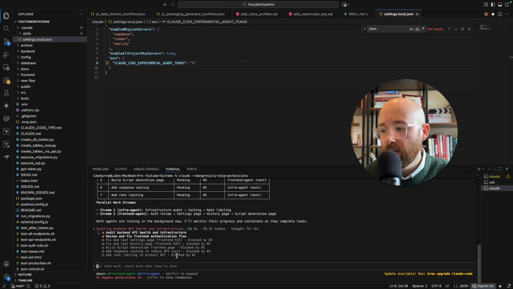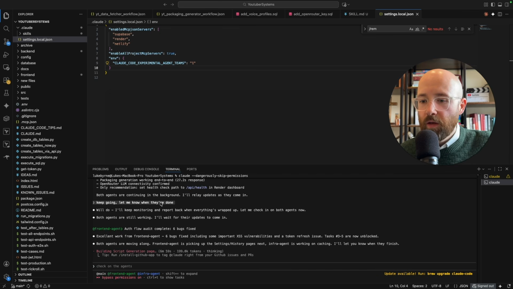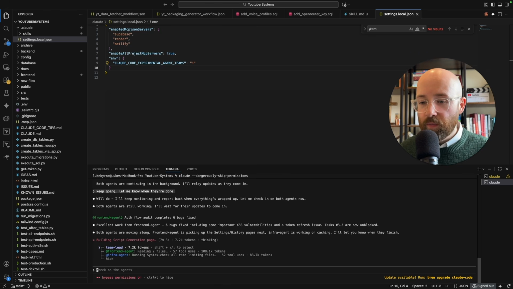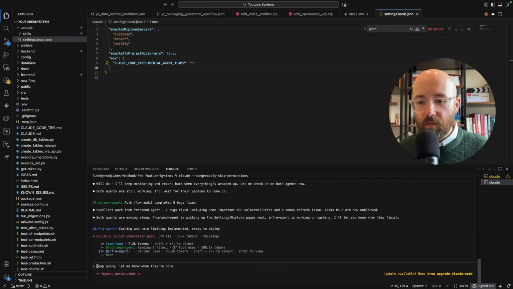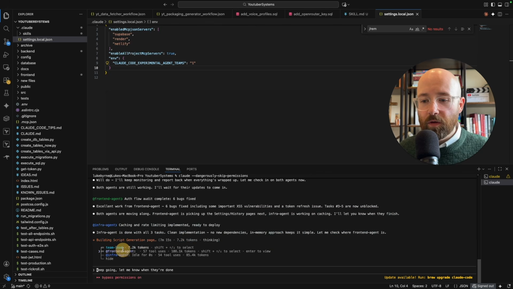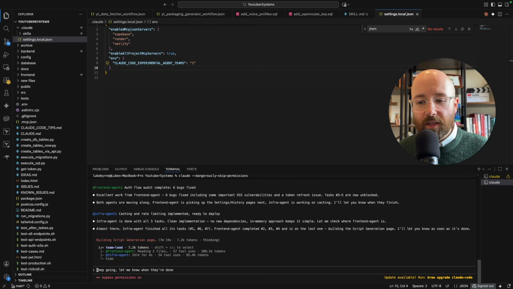Just like that. Now, there is a way to split the terminal up so that you can talk to these agents. So let me show you. So it turns out what you can actually do as well is shift and up. We can actually talk to these as well. So let me see, shift up. You can see that if we shift and up, we can move through. Don't know if you can see down here. But we're moving through the different agents, and that means you can send a message to each agent.